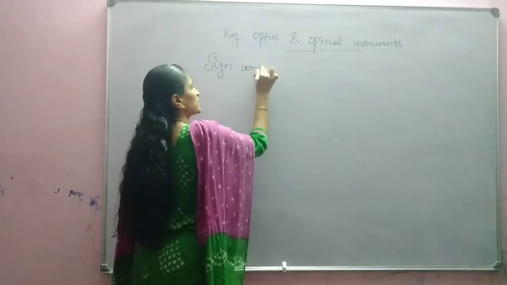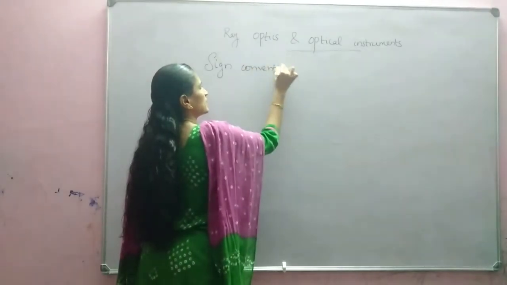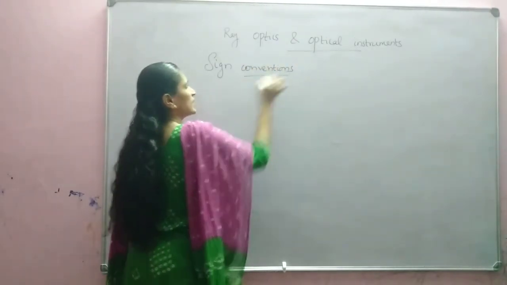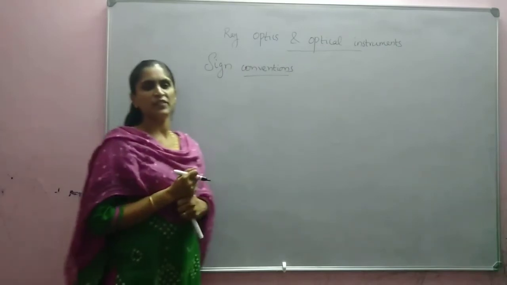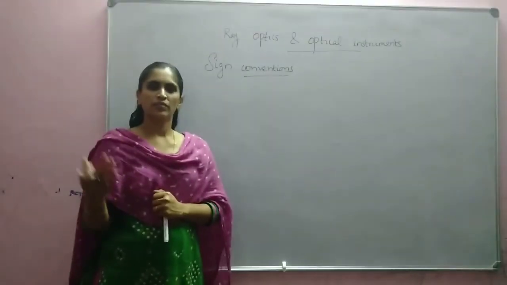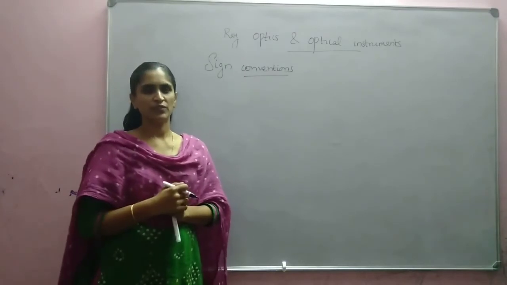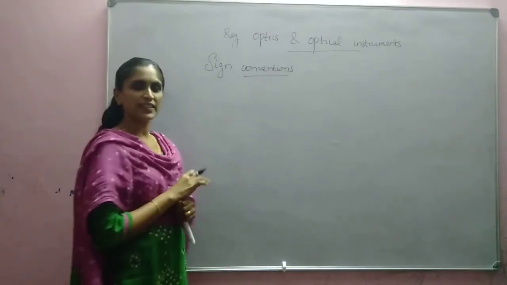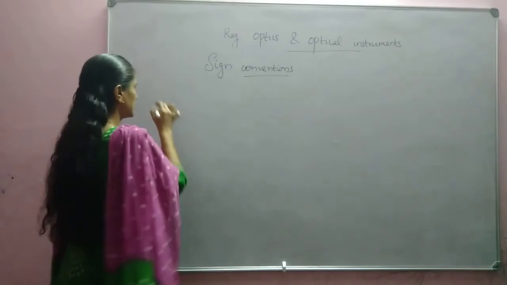Sign convention. There are certain sign conventions that we follow to derive some relation between object distance, image distance and focal length. So there are certain sign conventions, which are those that we will discuss.